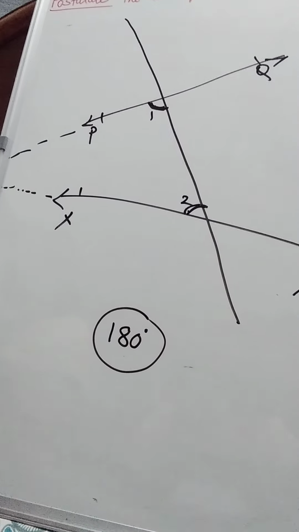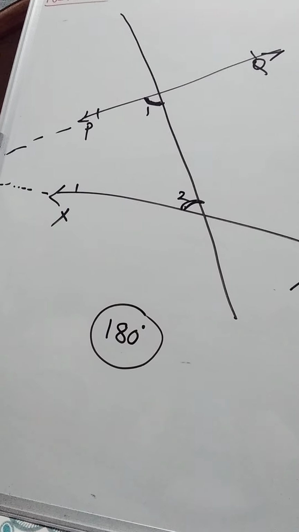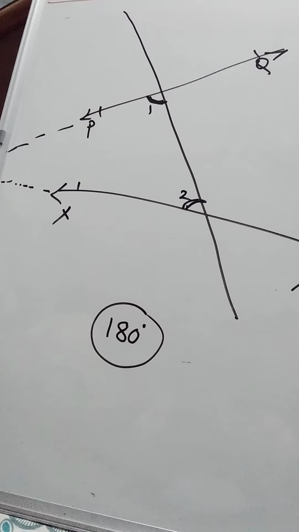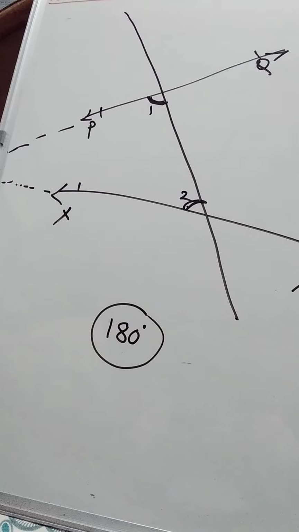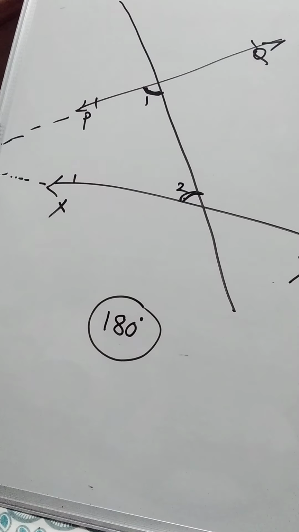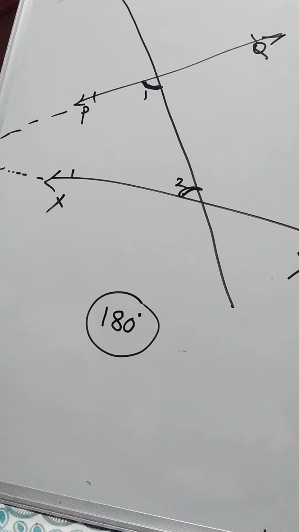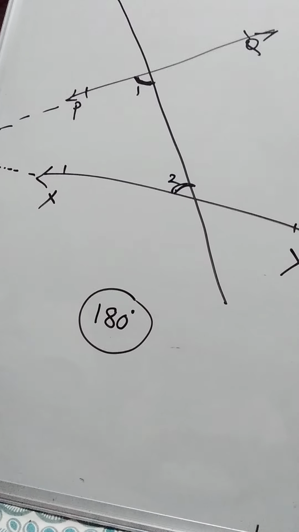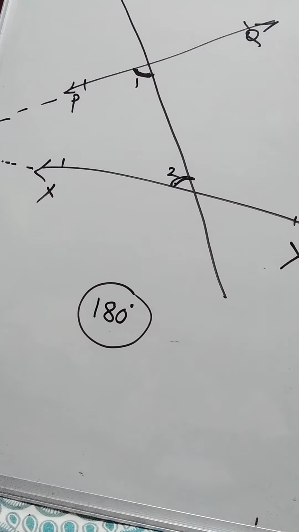This is what the fifth postulate says. If a straight line falling on two straight lines makes the interior angles on the same side taken together less than two right angles, then the two straight lines, if produced indefinitely, will intersect on the side on which the angles are less than two right angles.